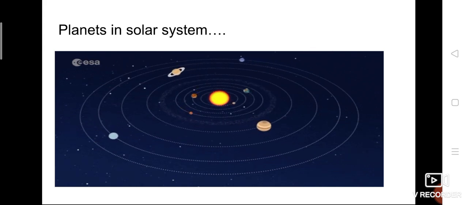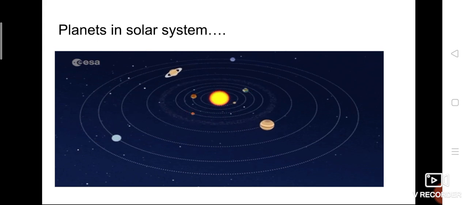Mercury, Venus, Earth, Mars are made up of rocks and they are called inner planets. What about outer planets? Next to Mars, you can find some dotted circles, isn't it? They are nothing but the asteroids. That is the asteroid belt. So of all the 8 planets, the first 4 planets, Mercury, Venus, Earth, Mars, then after the asteroid belt, Jupiter, Saturn, Uranus, Neptune will be found. So these Jupiter, Saturn, Uranus, Neptune are outer planets and they are made up of gaseous substances.